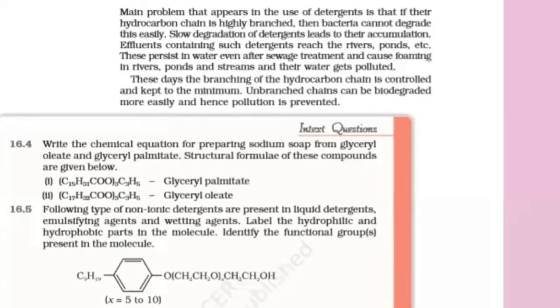One problem that appears in the use of detergents is if their hydrocarbon chain is highly branched. We have important questions for MCQs as well as subjective attempt here. If the hydrocarbon chain is highly branched, then the bacteria cannot degrade it. So slow degradation of detergents leads to their accumulation, which is not good for river bodies. So they persist in water even after sewage treatment, and hence they lead to water pollution. Okay, so that means which detergents are better? The ones which are less branched. Unbranched chains can be biodegraded more easily, and hence pollution is prevented.